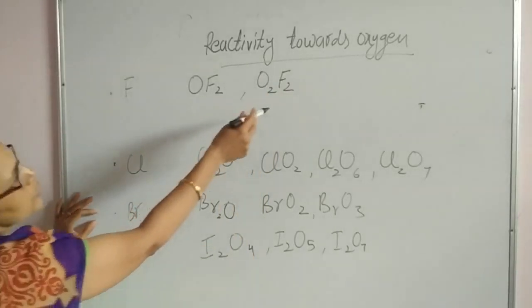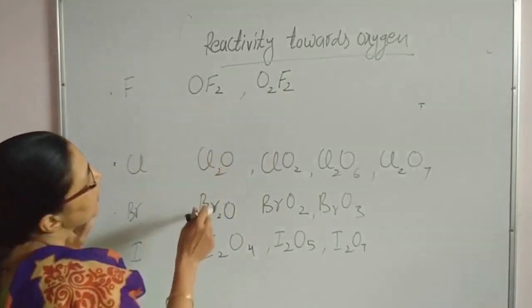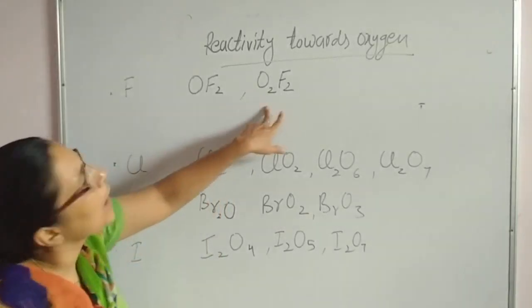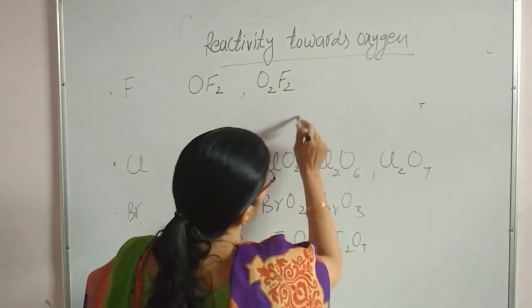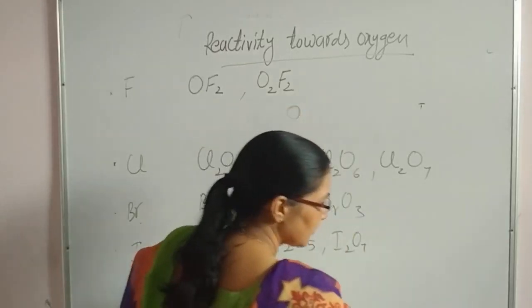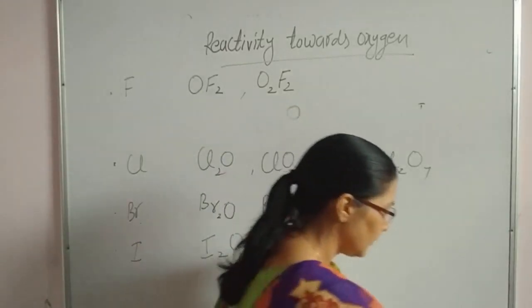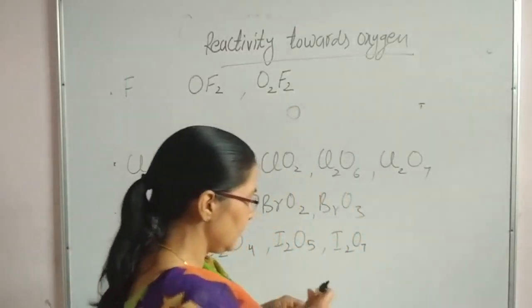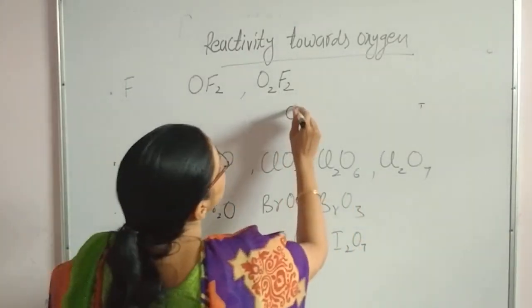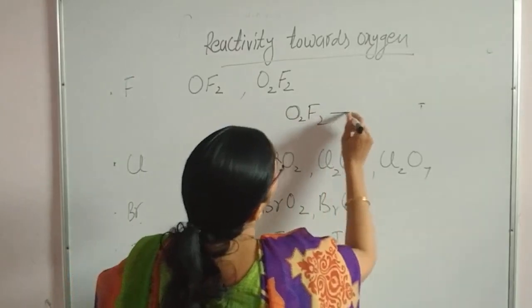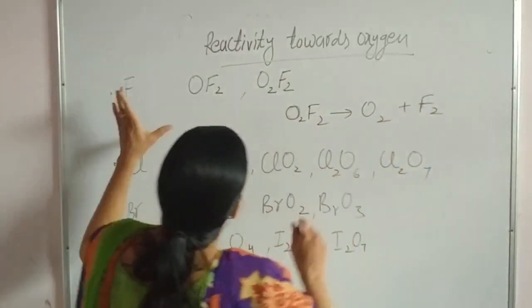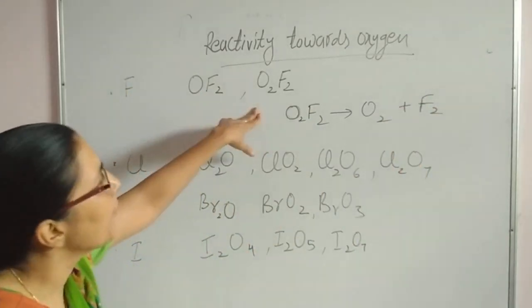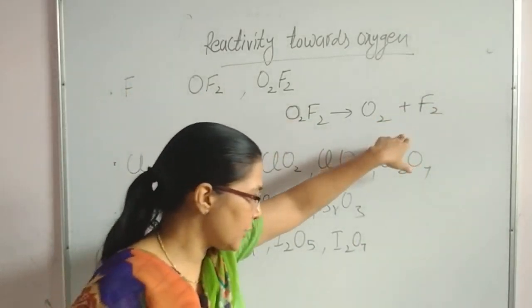But fluorine will always show -1 state. These are two types of oxides and these are highly unstable. Even this O2F2 easily converts into oxygen and fluorine gas. As you know, it is an unstable compound, so it will convert in this manner.